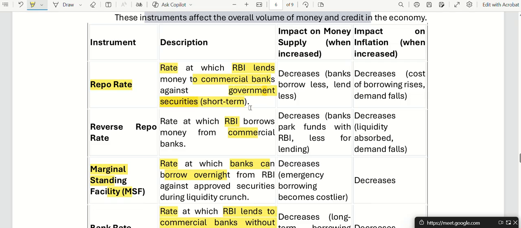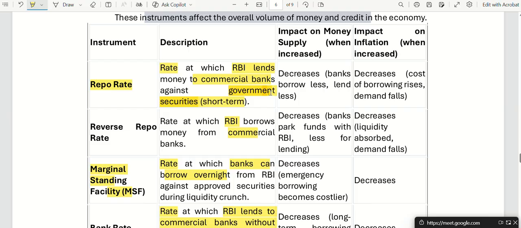Anyone knows what government securities are? Yeah, it's like a bond. It has a time limit to maturity. Who is it issued by?